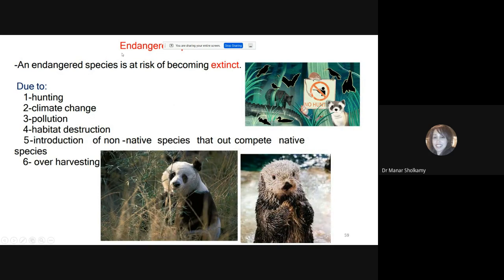Endangered species. The same idea for sustaining the development. What are endangered species from the name? What is an endangered species? A species that is about to go extinct. Now, why? And what do we do to protect them? Why? Because we are overhunting, because of the global